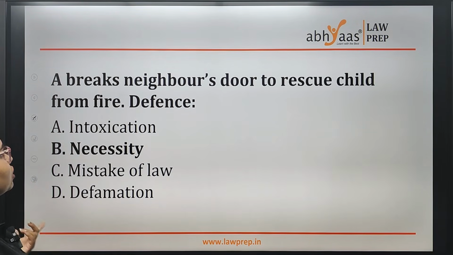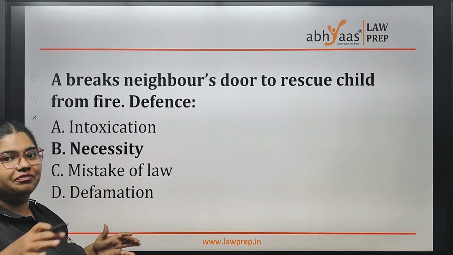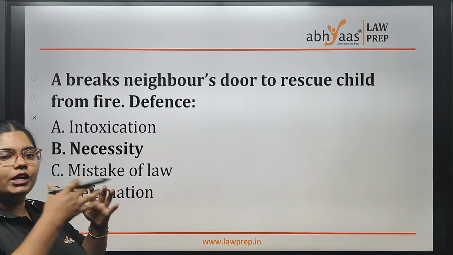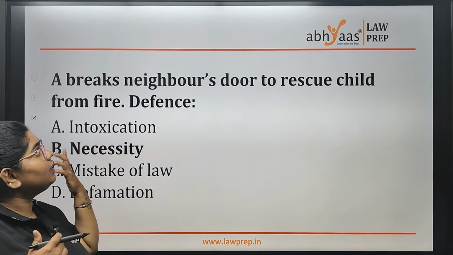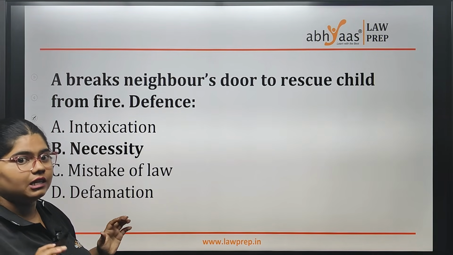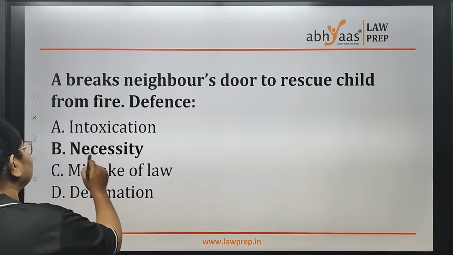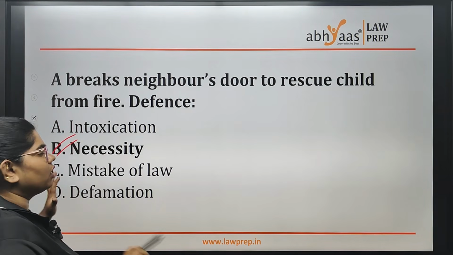A breaks the neighbor's door to rescue a child from fire. To save the kid from the fire, you went into the neighbor's home without their permission. That is trespass, an offense. But to save the child, it is because of necessity and it will not be considered wrong.